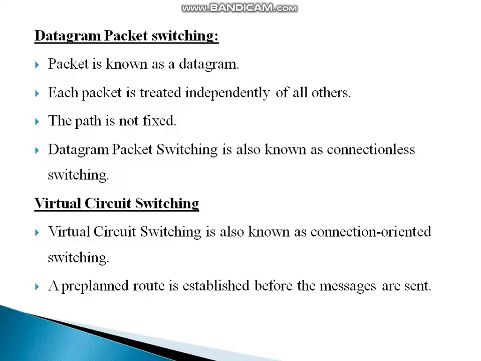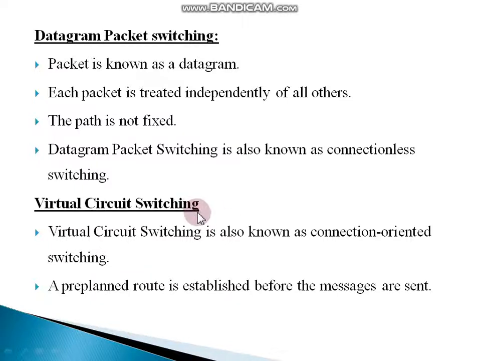Next, packet switching is divided into two, which are datagram packet switching and virtual circuit packet switching. Datagram packet switching is also called connectionless switching because there is no dedicated path. Here, a packet is also known as a datagram. Each packet is treated as an independent entity, which means the intermediate node takes the routing decision to forward the packets.